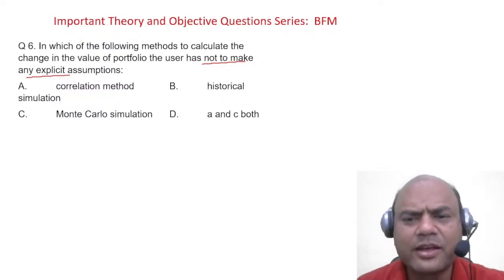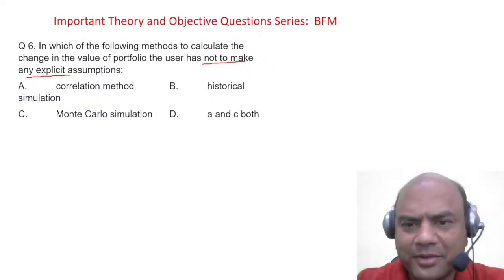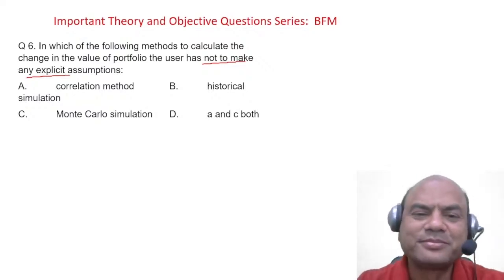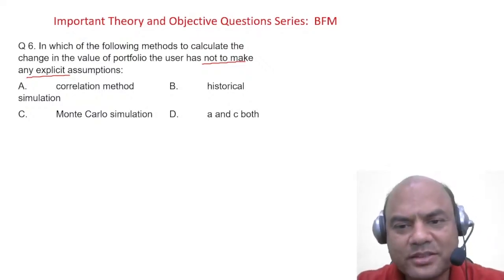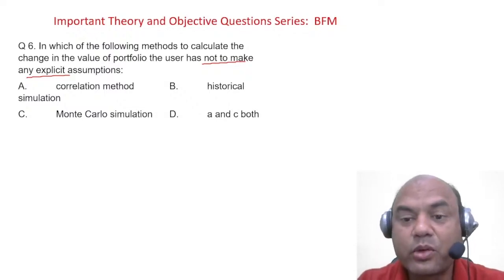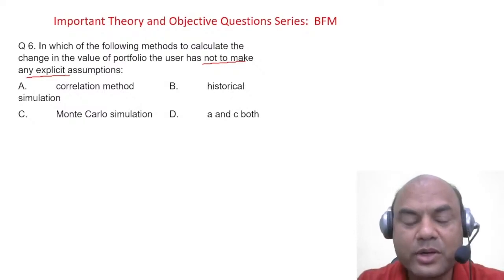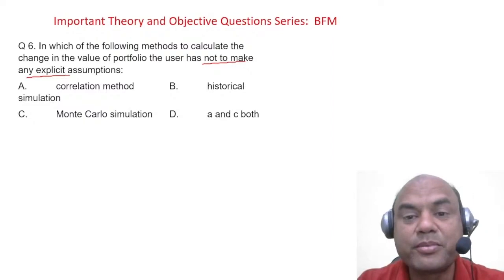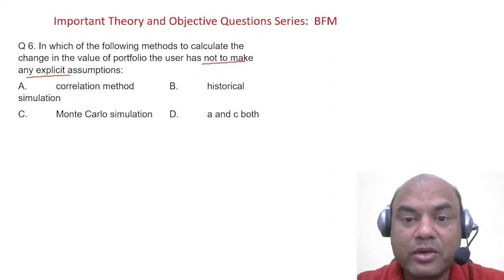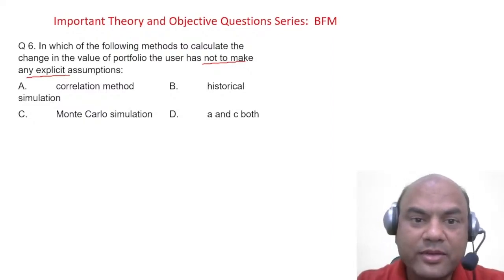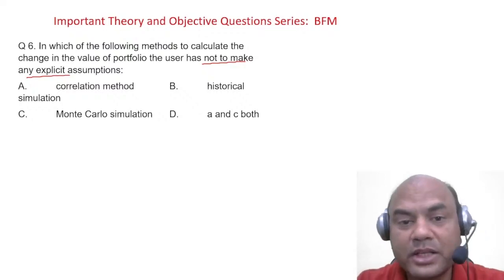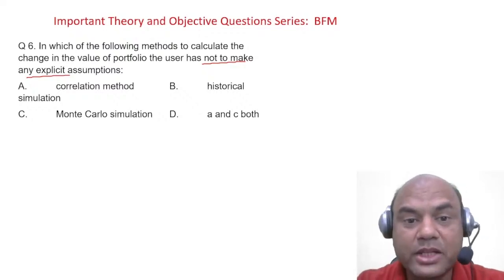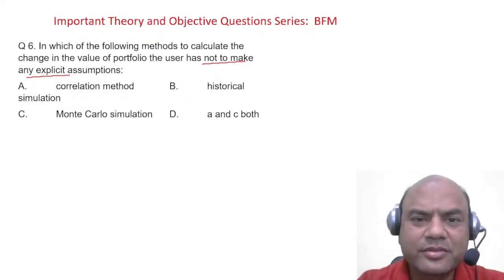Everyone, let me see it again. Again, tricky question. Very tricky. Correlation. What is correlation method? This you have studied in your ABM. Correlation, regression. Correlation method means any relationship, where we calculated R, the coefficient of correlation, between the two elements. So that is correlation. What is Monte Carlo? Just now I told you, scenarios.